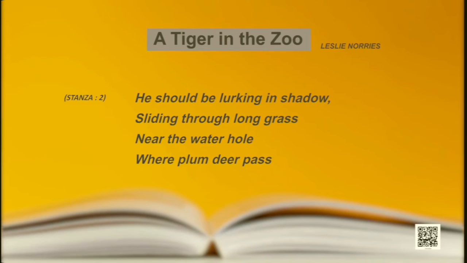He should be lurking in shadow, sliding through long grass near the water hole where plump deer pass. The tiger is in the wild now. So in jungles. Please write. So he is in the forest or wild or jungle. What does it do? Sliding through long grass. So walking through the long grass.